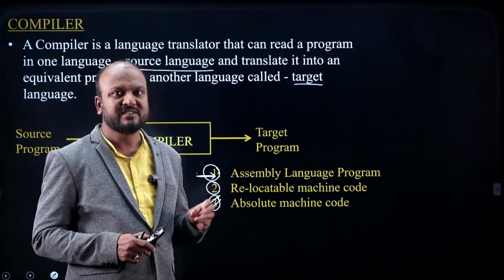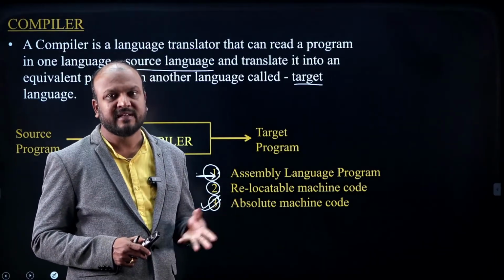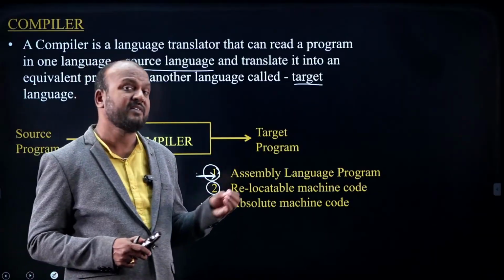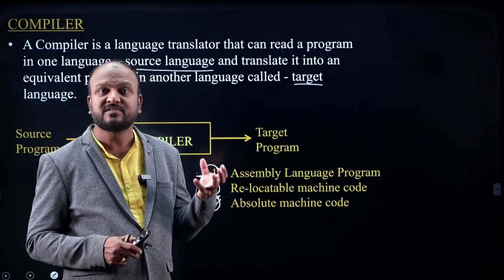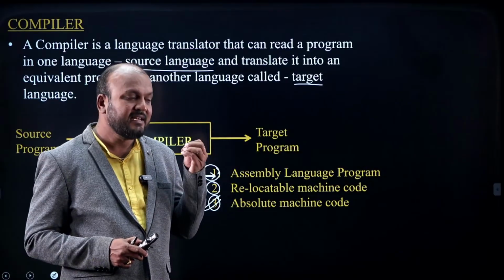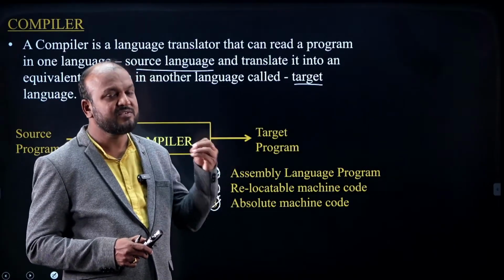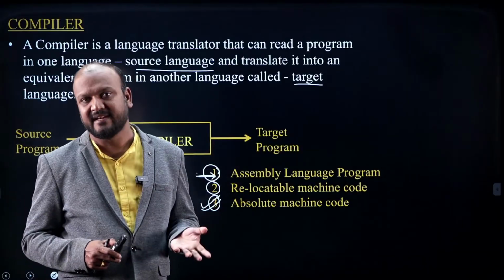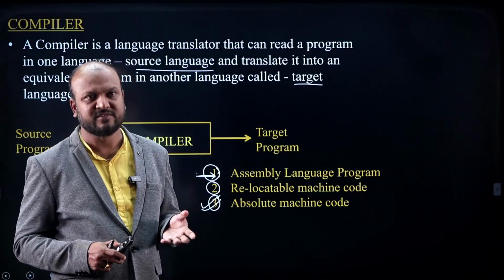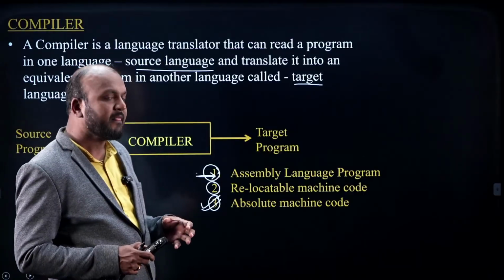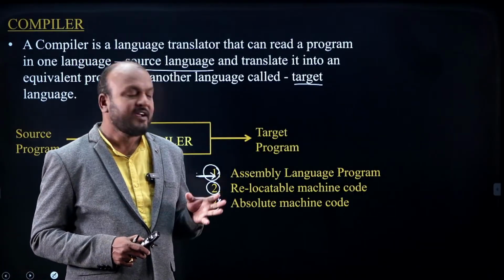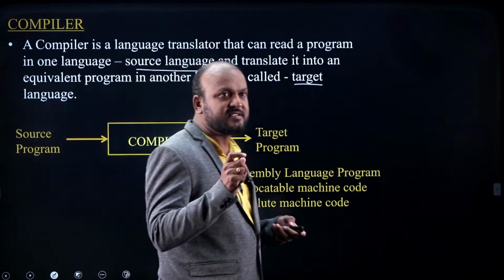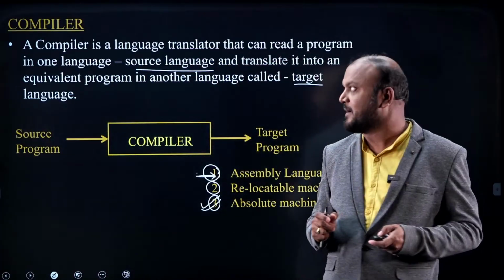Let us take an example, the Java compiler. What is the output of the Java compiler? Is it machine code? No. The output of the Java compiler is byte code. The developers of the Java compiler designed it in such a way that the source program is converted into byte code. That is the choice of the designer. It is not machine code always. That's what I'm telling you: don't say machine code always. This is just a formal definition of a compiler.